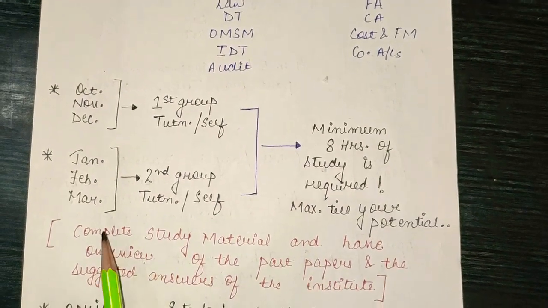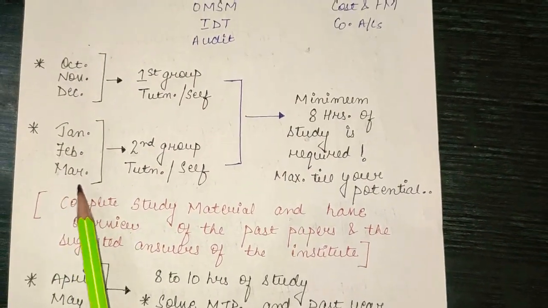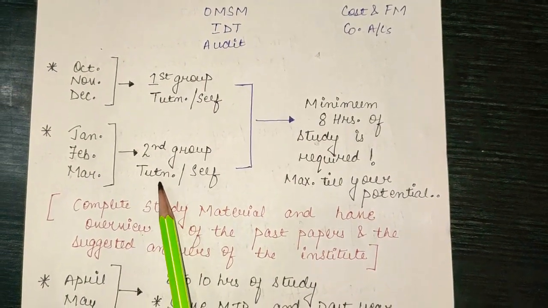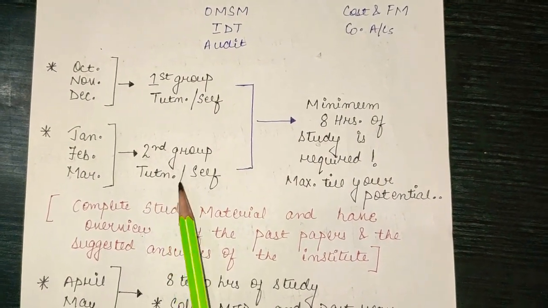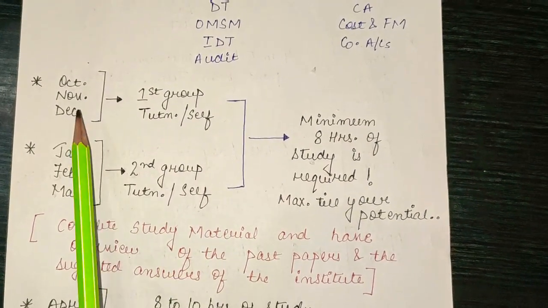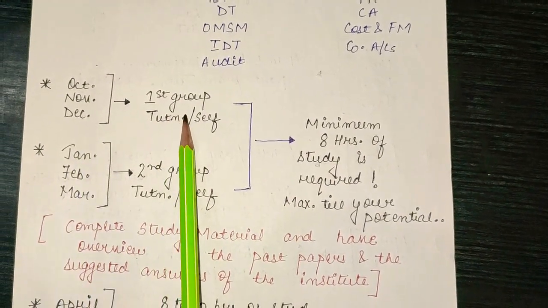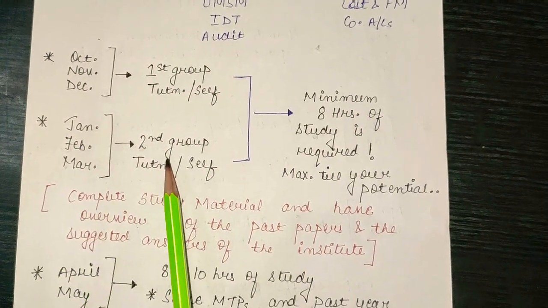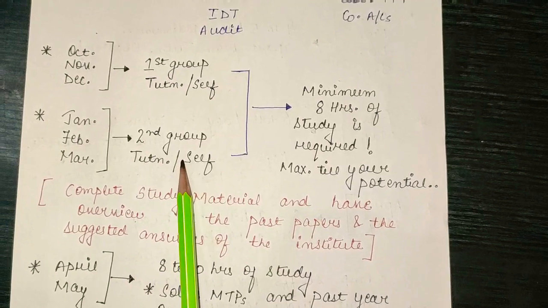Then in January, February and March we will be completing our second group. Of course, if you are taking tuition, then apart from tuition you have to do your self-study. So likewise, first 3 months we will be completing our first group, and the next 3 months, that is January, February and March, we will be completing our second group.